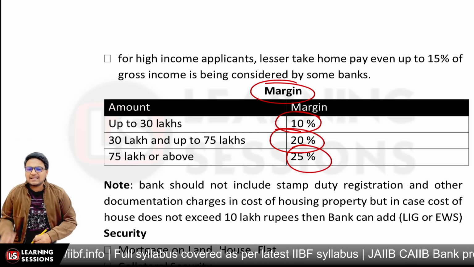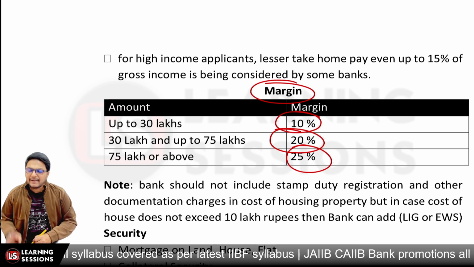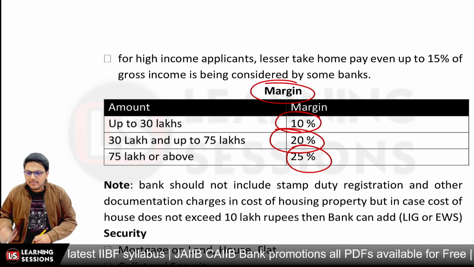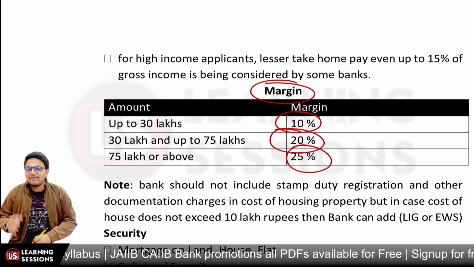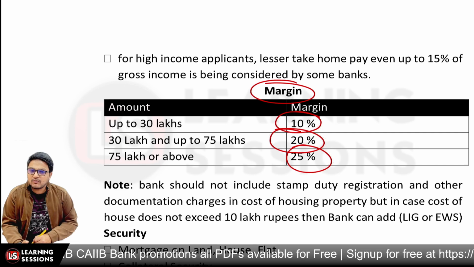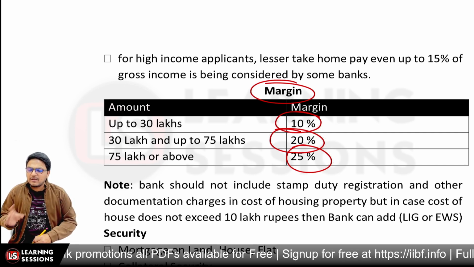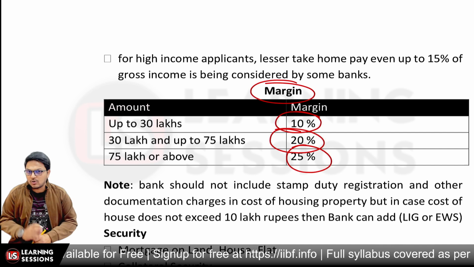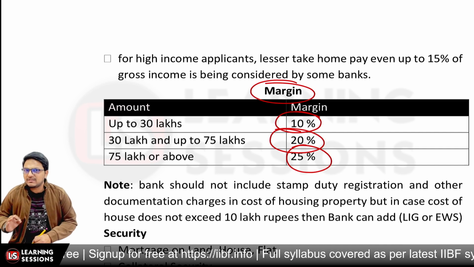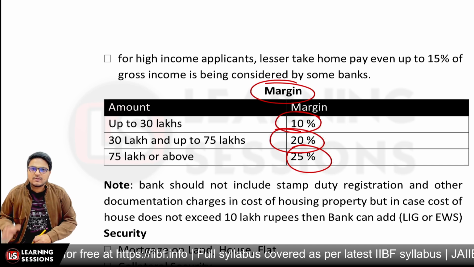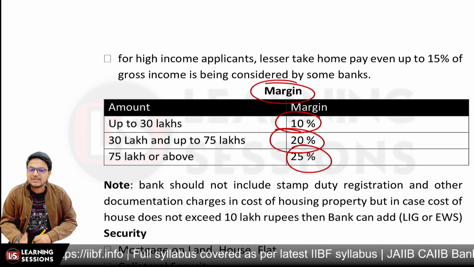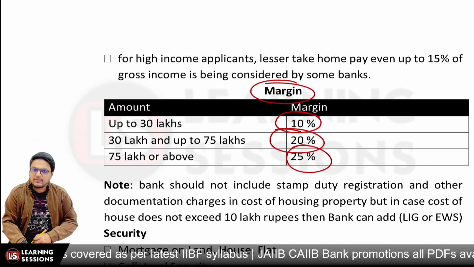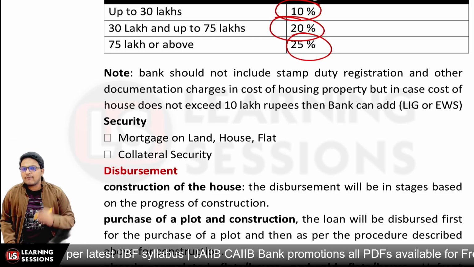And further, while considering the cost of construction, the bank never considers the stamp duty, registration charges or any other documentation charges. Those are not considered while the applicant is going to buy a built up house. But in the case of EWS, that is economically weaker section, and in the case of LIG, if the total cost of the house or housing project does not exceed rupees 10 lakh, in that scenario the stamp duty and registration cost can be considered in the cost of the house itself, right, for loan purposes, right?